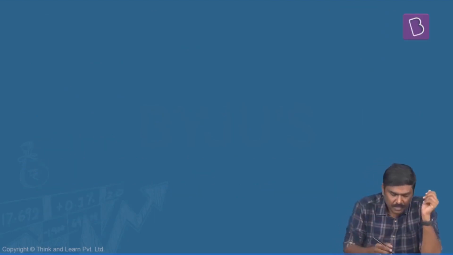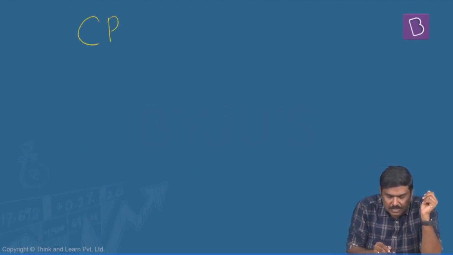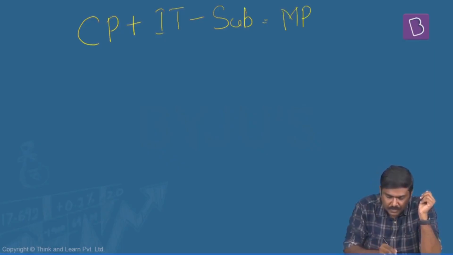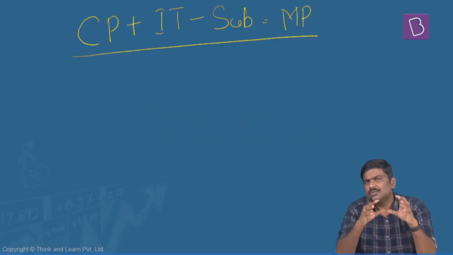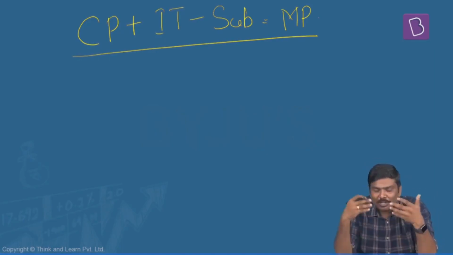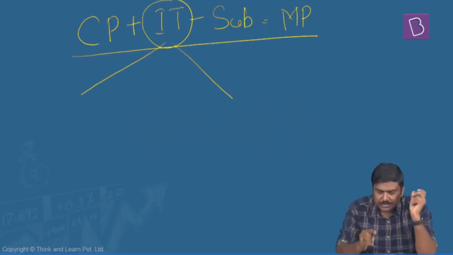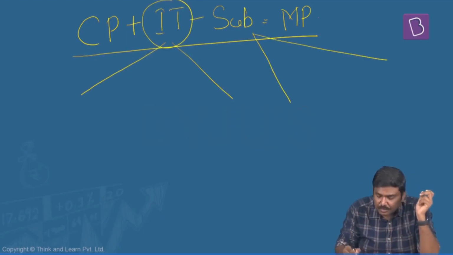Now, if you remember earlier, I basically used this particular formula. I had started from cost prices, then there was indirect taxes, and then there was subsidies like this to arrive at market prices. But within this, there is one very important change here. The new methodology says these indirect taxes that I have written here are of 2 types. These subsidies are of 2 types.